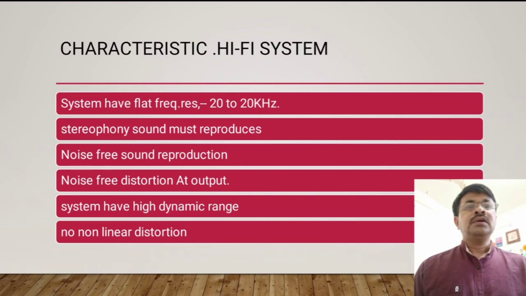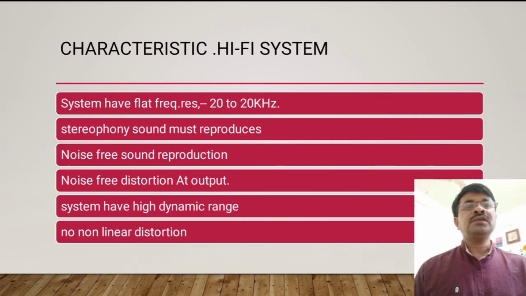Here I am showing you the important characteristics of a hi-fi system. First, a hi-fi system must have a flat frequency response, that is 20 Hz to 20 kHz in range. Second, the system must have stereophonic sound.